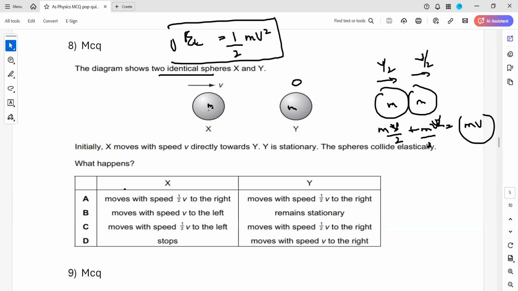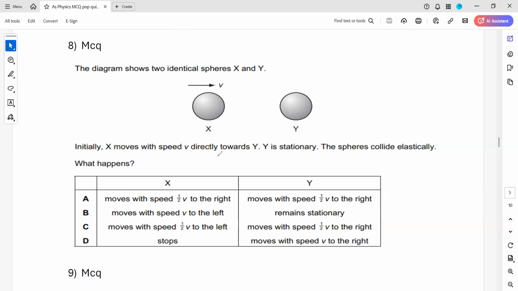Momentum will be conserved. But what about the kinetic energy? We did that just now: the total kinetic energy was Ek by 2, half of the original. When you add the kinetic energy, half mv square for this one and half mv square for this one, the total kinetic energy becomes half of the original value. So in this one, momentum is conserved, but the kinetic energy is not conserved.